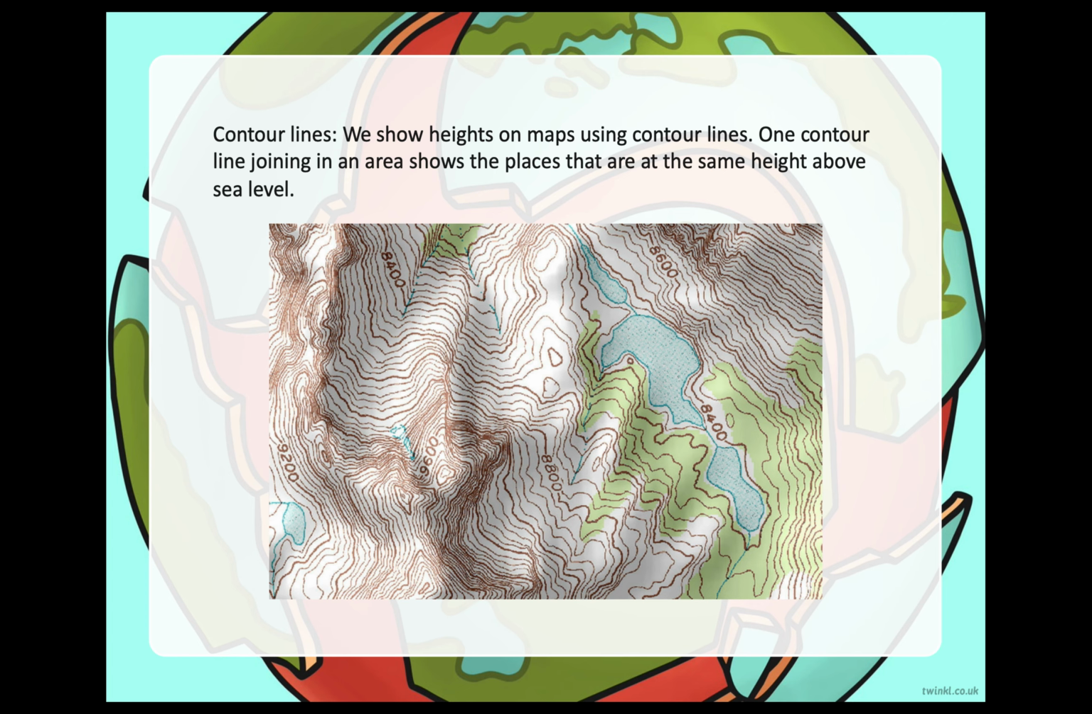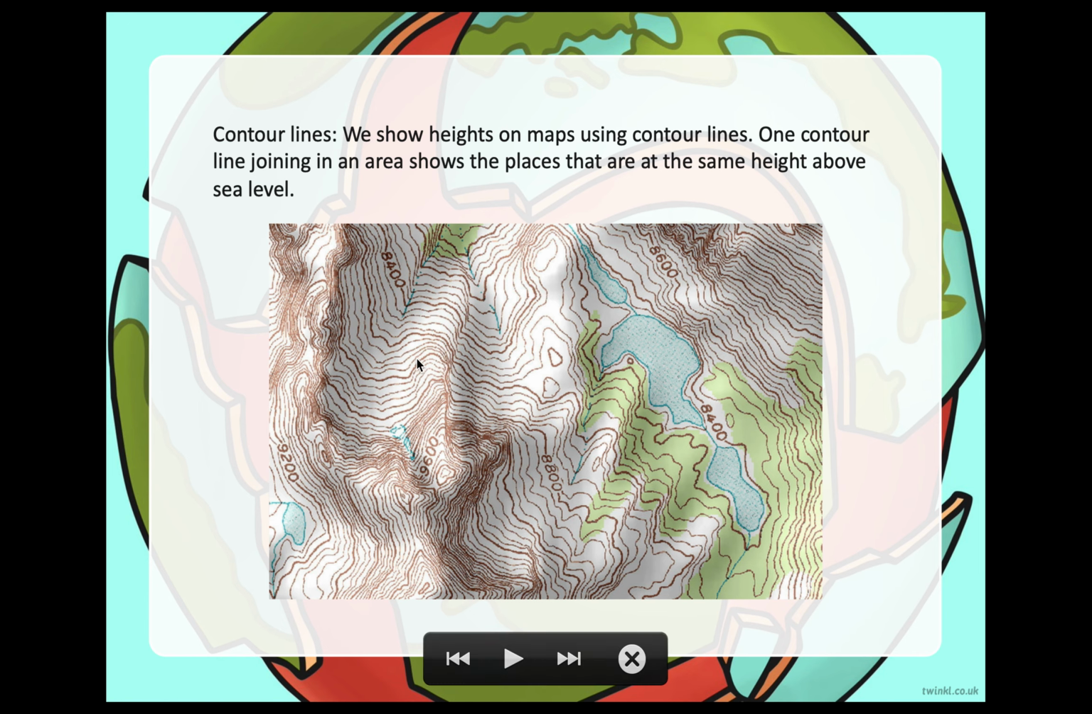All right, contour lines. Contour lines are there to tell us if a part of the land is at the same height, right? So we show heights on maps using contour lines, okay? One contour line joining an area shows the places that are at the same height above the sea level. So now here it says sea level, so we actually counted it from level 0, which is the sea level, okay?